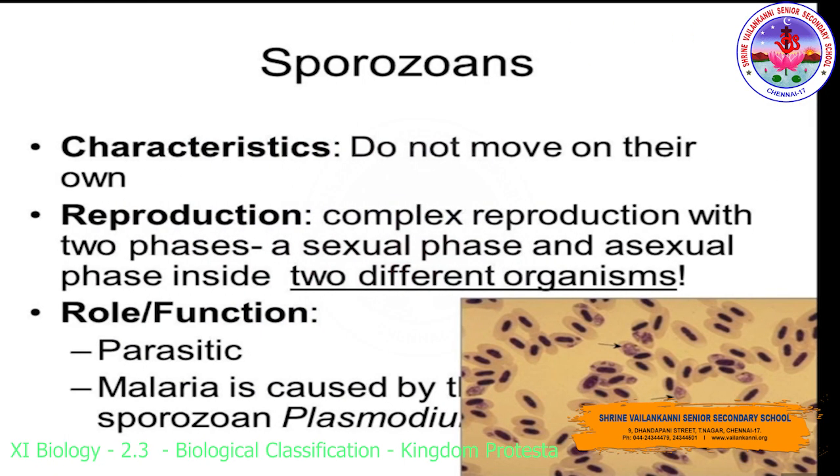Sporozoans. The characteristic feature is that they do not move on their own. The reproduction type is complex, with two phases, asexual and sexual, inside two different organisms. It needs two hosts to complete its life cycle. Roles and function: parasitic. Malaria is caused by the sporozoan Plasmodium. The carrier is the female Anopheles mosquito, but the original cause of the malarial disease is Plasmodium.